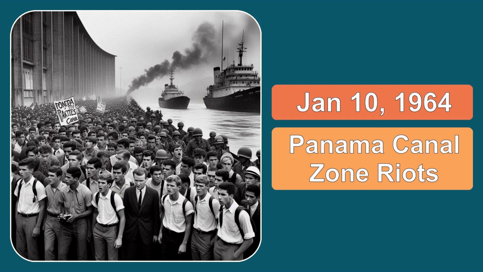Number 5. On January 10, 1964, student protests in Panama became violent. The protests were about who should control the Panama Canal Zone, an area controlled by the United States inside Panama. These events showed how important the canal was to both countries and led to changes in how it was managed.